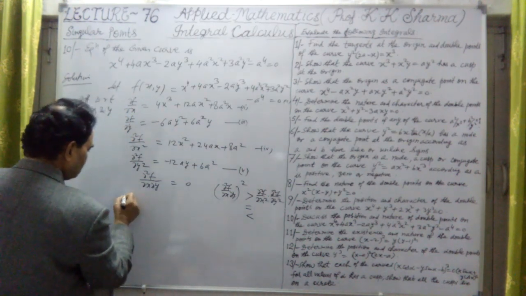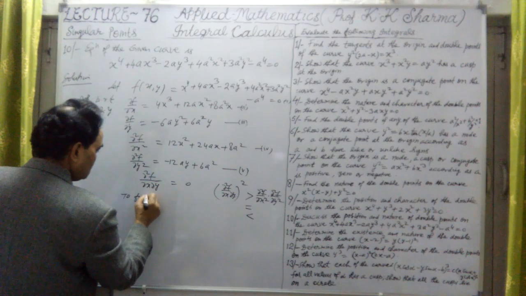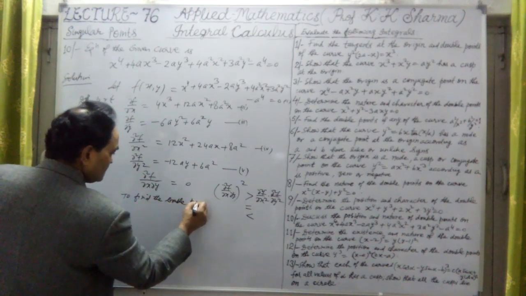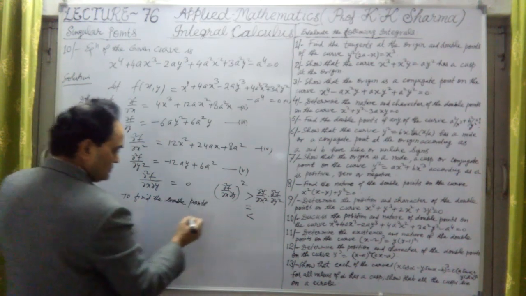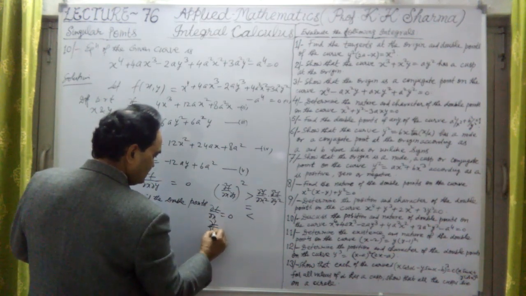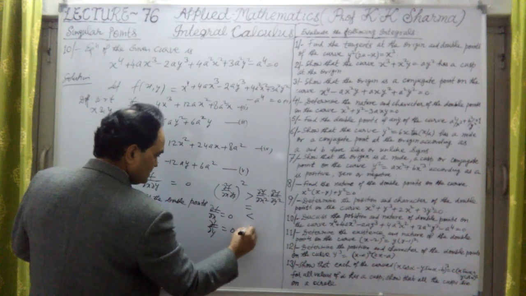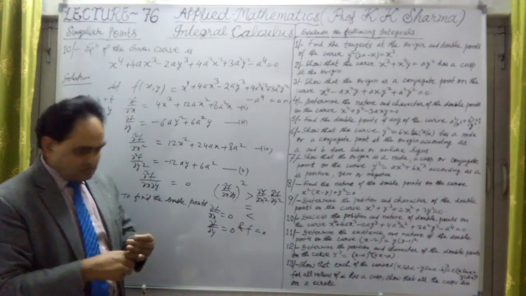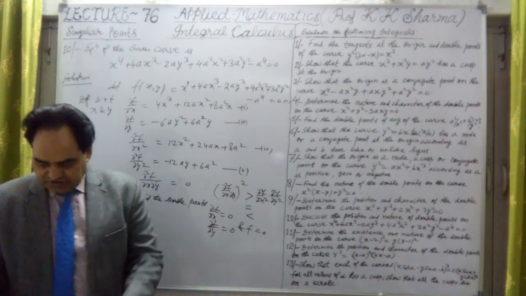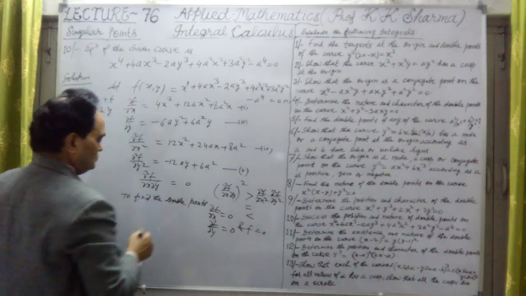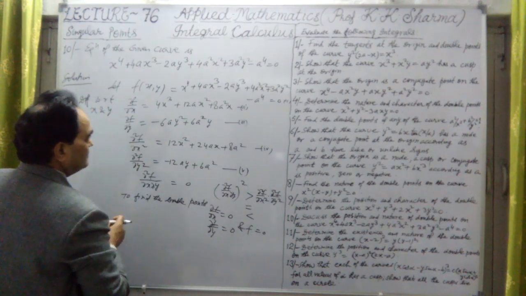So to find the points, to find the double points, what we do, del f upon del x must be 0, del f upon del y must be 0, and f equal to 0. So what do these equations give? Let me check that. If I equate this second equation equal to 0, what does that give us?